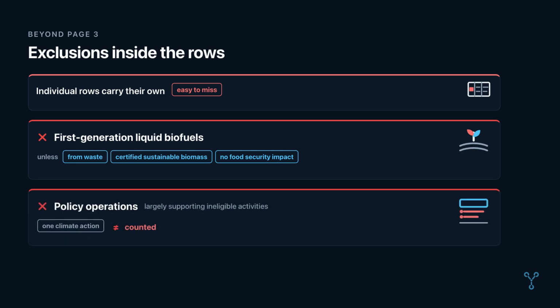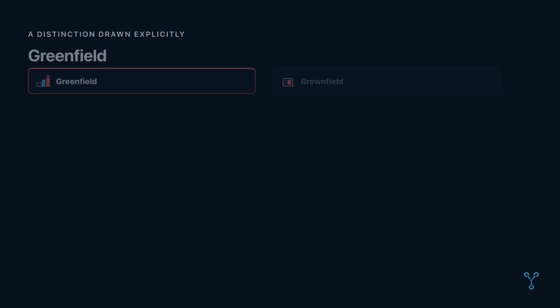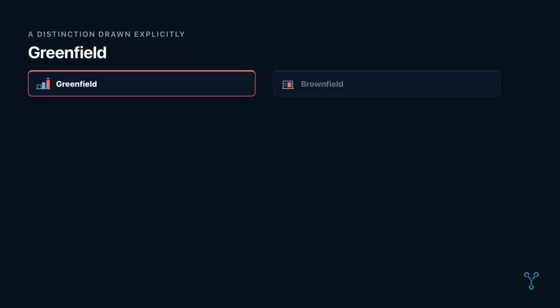Policy operations that largely support activities not eligible under the common principles are themselves not eligible. A reform program cannot be counted merely because it contains a climate-related action if the bulk of what it supports is ineligible.